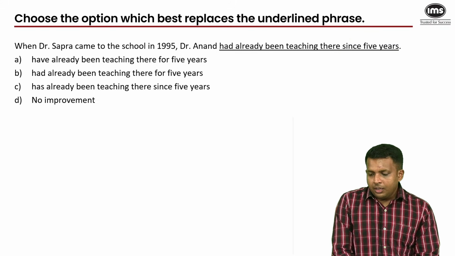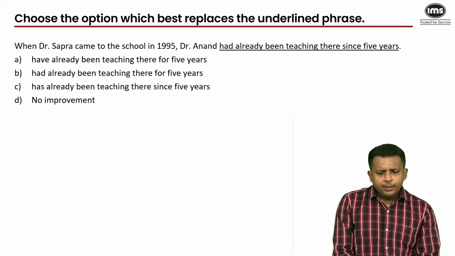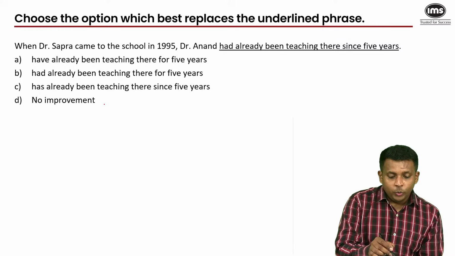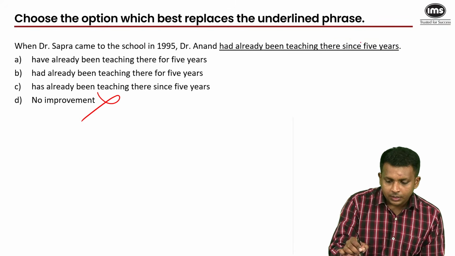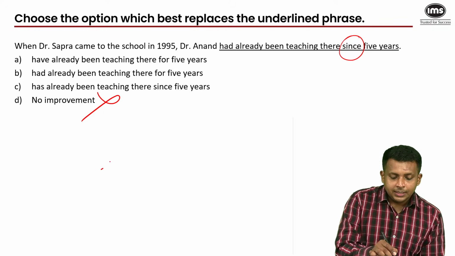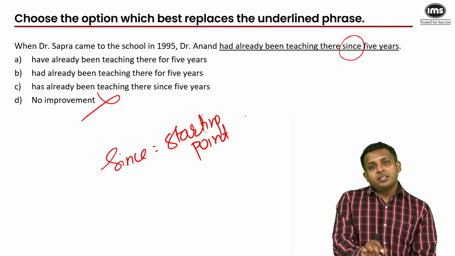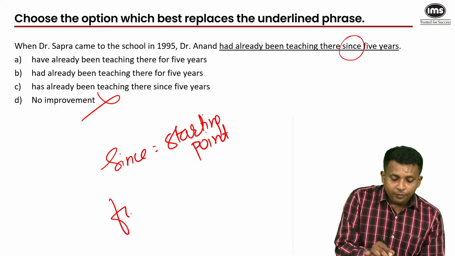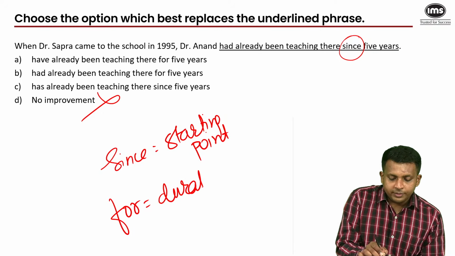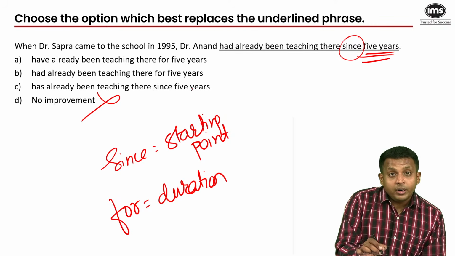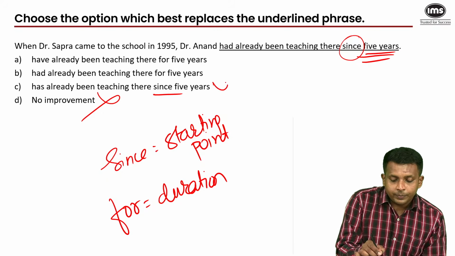Yes, sir, these are PYQs, but I think we have come to 2024. There is an error in the underlined part. No improvement is not the answer because of since. Since is used for the starting point. I've been working here since Feb of this year. For is used for a duration, and duration is what we have in 5 years. So we need for and not since.